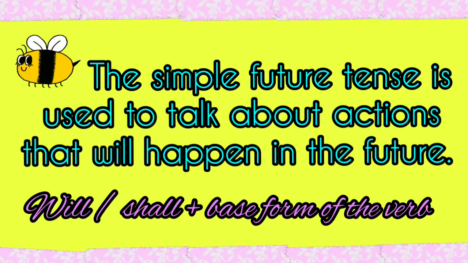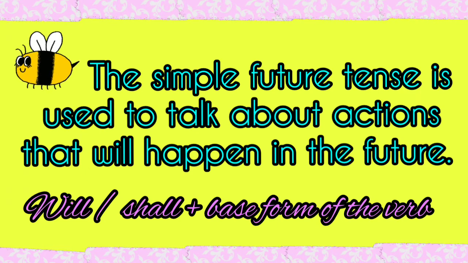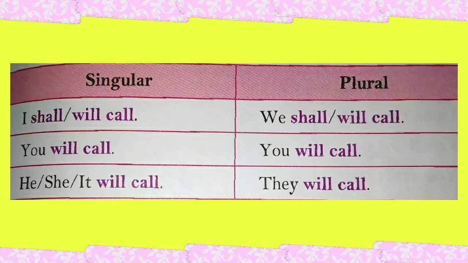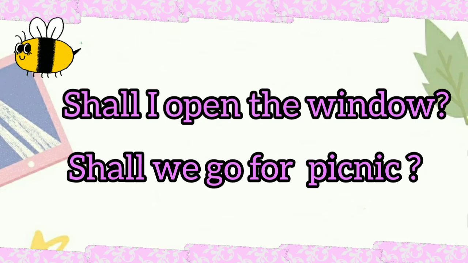The verbs shall and will are helping verbs. Shall is used with I and we, whereas will is used with other persons, that is you, he, she, they. Shall is mainly used with I and we to make an offer or suggestion or to ask for advice. It is commonly used with the interrogative form.